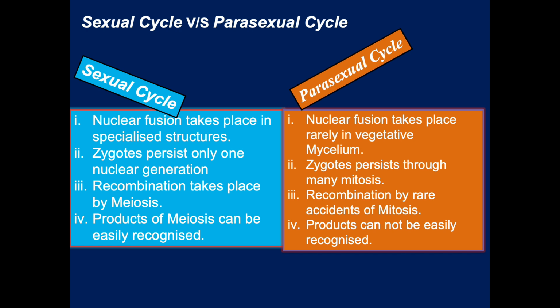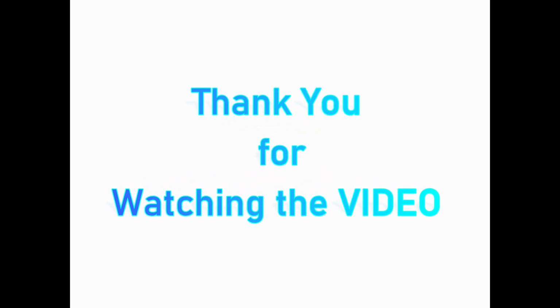In the sexual cycle, recombination always takes place by meiosis. On the other hand, in the parasexual cycle, recombinations are by rare accidents of mitosis. In the sexual cycle, the products of meiosis can be easily recognized, but in the parasexual cycle, products cannot be easily recognized.